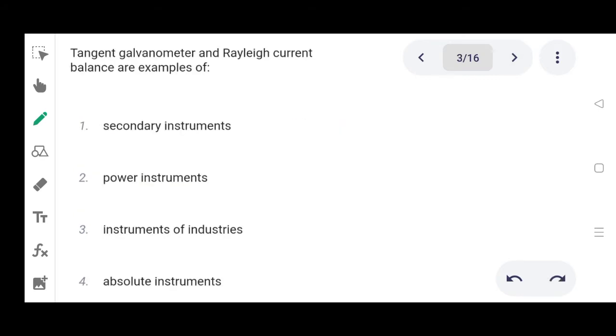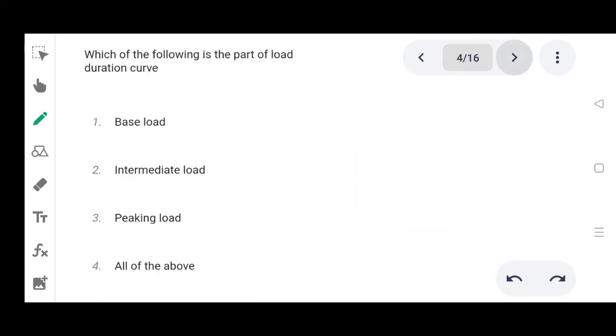Next one. Tangent galvanometer and Raleigh current balance are examples of option 1 secondary instrument, 2 power instrument, 3 instrument of industries, 4 absolute instrument. Correct answer is absolute instrument, option 4. Next one. Which of the following is the part of load duration curve? Option 1 base load, 2 intermediate load, 3 peaking load, 4 all of the above. Correct answer is all of the above.